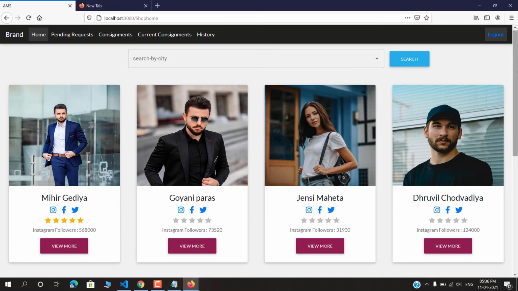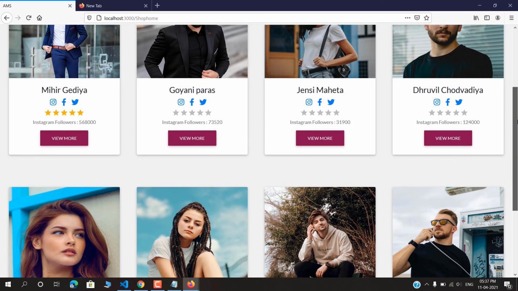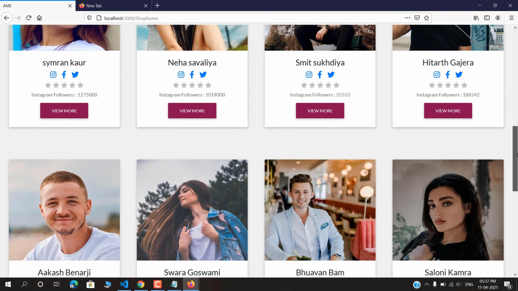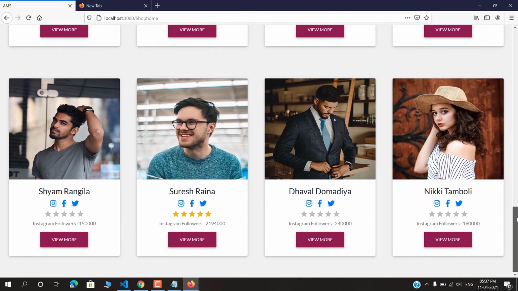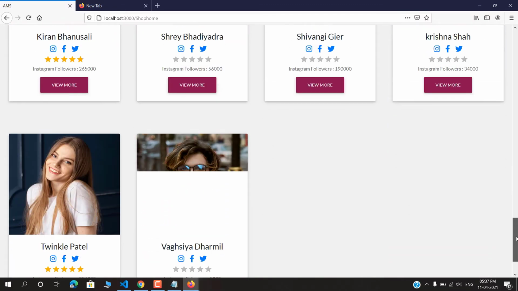When the size of the site increases, then 1,000 or maybe 10,000 influencers will be here, so the site might crash due to the heavy load of data. So we have implemented infinite scrolling, like Instagram. Data will not be loaded at a time, but whenever we reach the last photo, you can see it loads automatically.